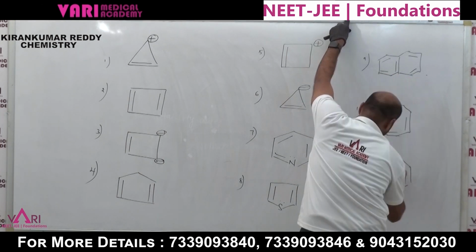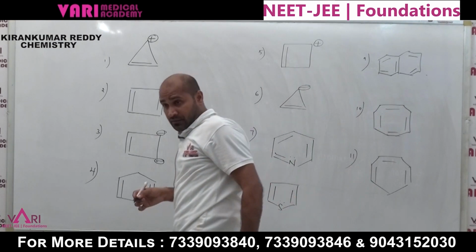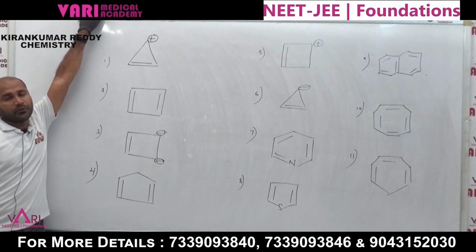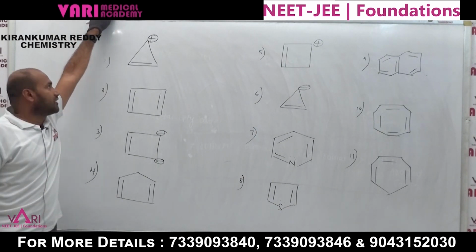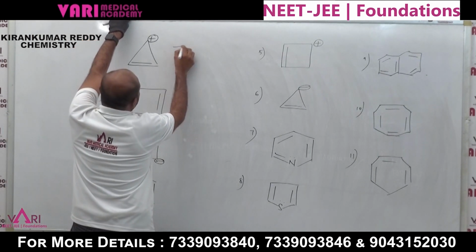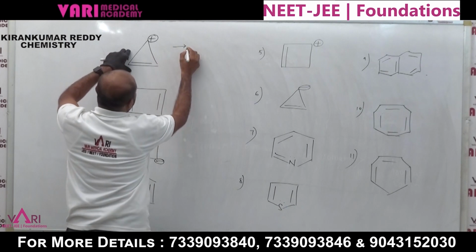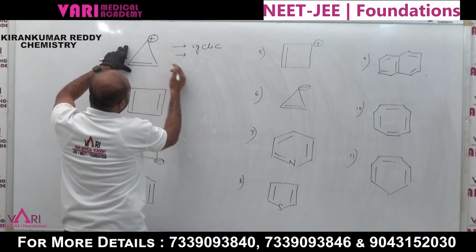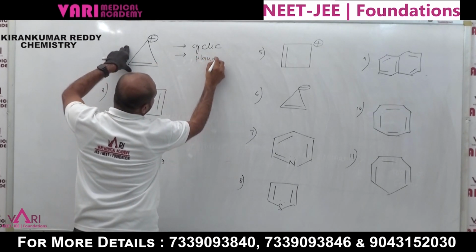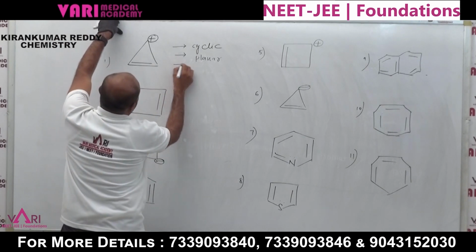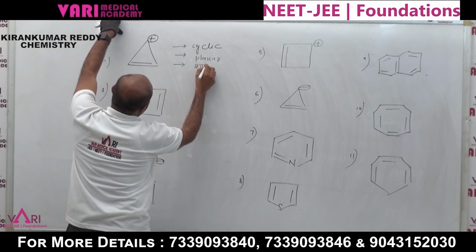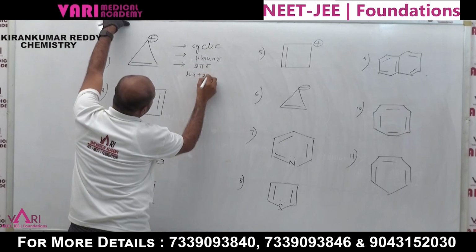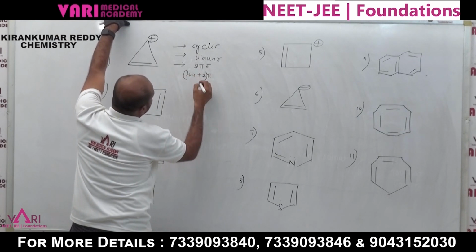Next one is these compounds are given. Please take the first example, cyclopropenyl cation. Now, what are the rules for an aromatic compound? It is cyclic. Yes, this compound is cyclic. Next, it will be planar. Next, how many pi electrons are present? 2 pi electrons. 2 pi electrons means 4n plus 2 pi electrons.